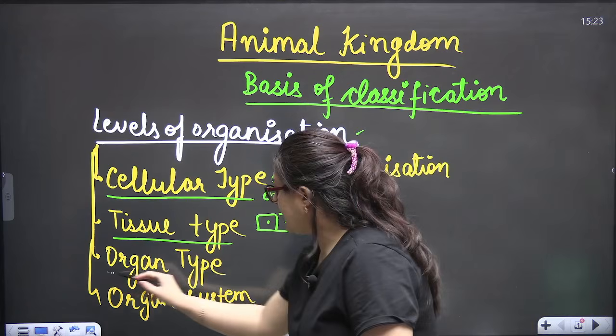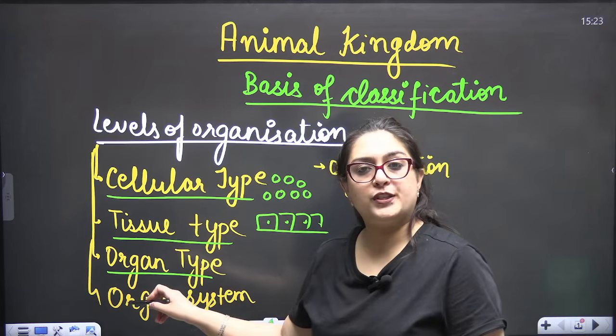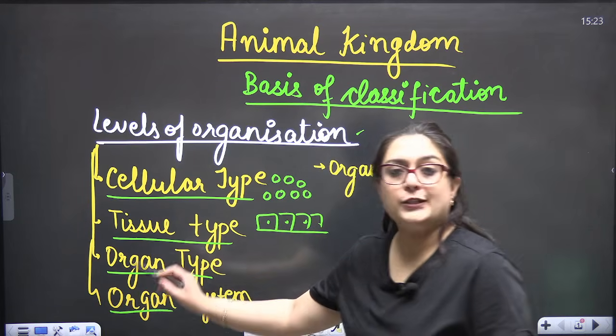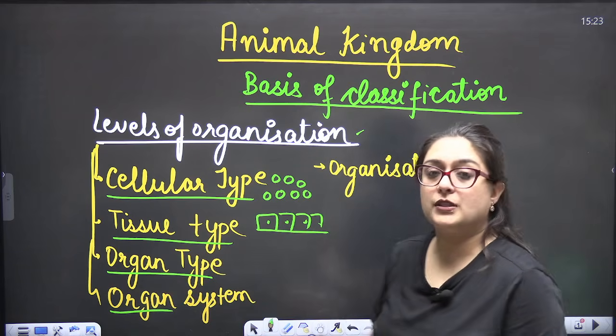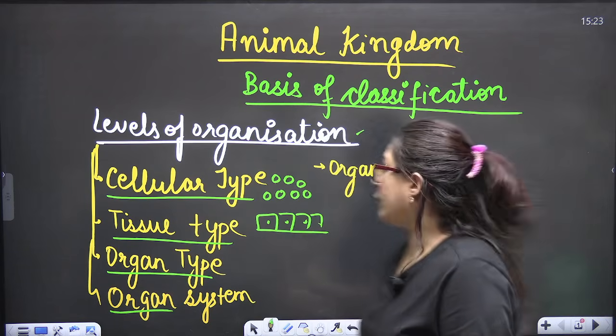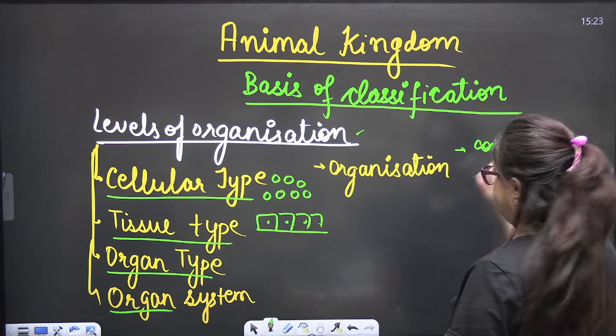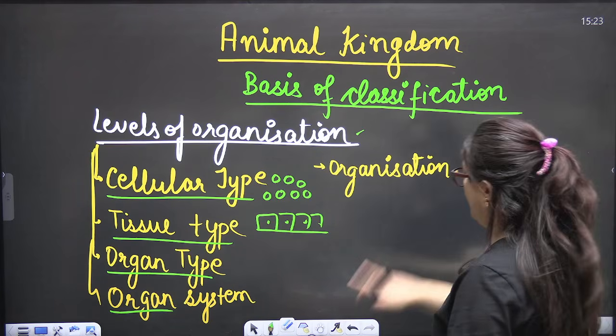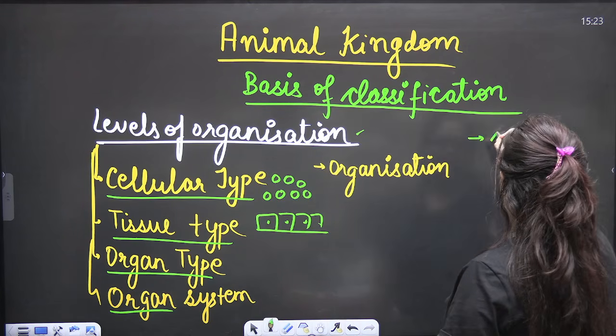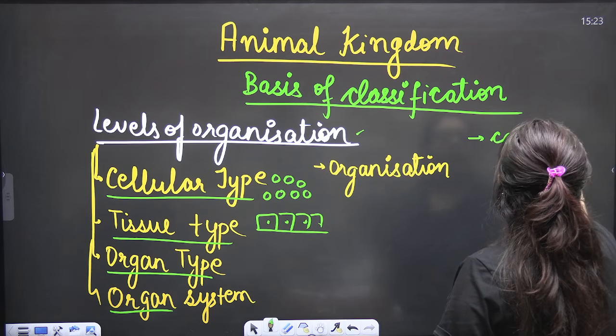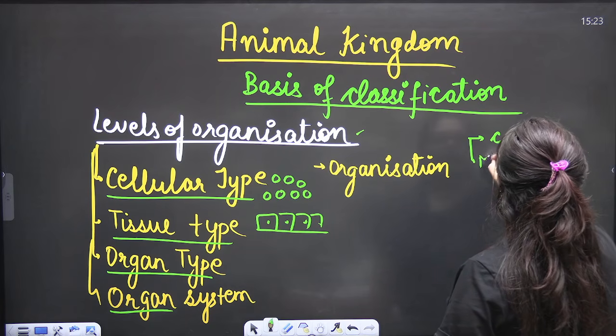Organ type: a group of tissues is an organ, a group of organs is an organ system, and that organ system is going to constitute the organization. So organization is always composed of complex and multicellular organisms.